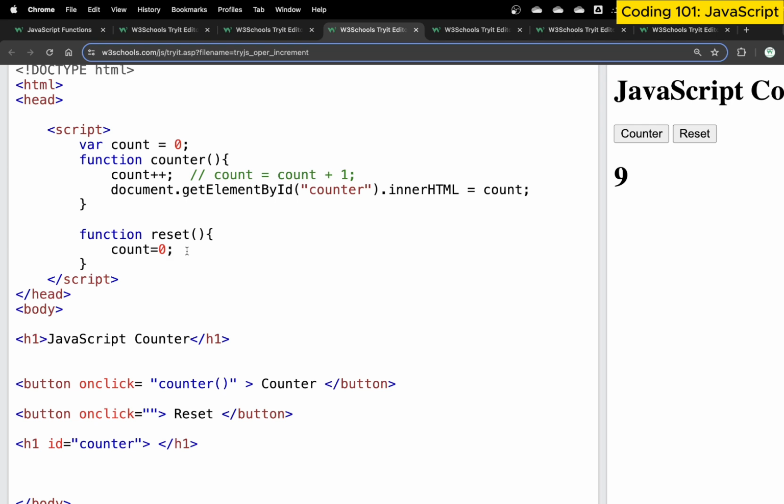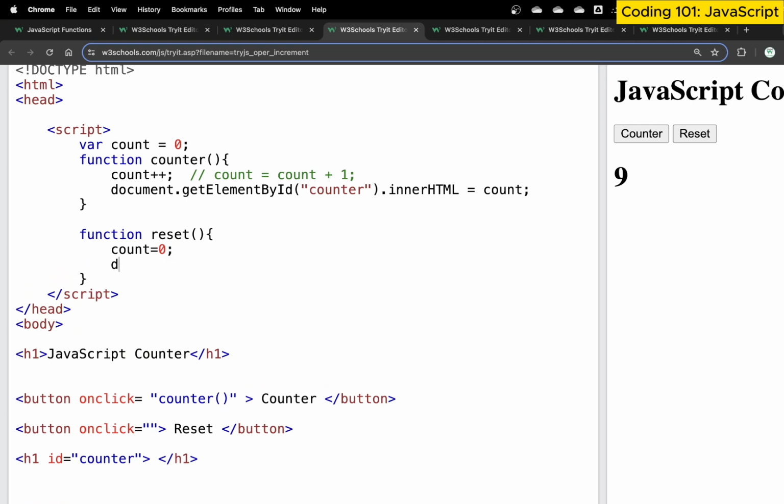Once we do that, I want to change the value on this variable and this parameter here as well. So I'm going to say document, document.getElementById, and the id is going to be what we call counter, because we have this h1 with id counter.